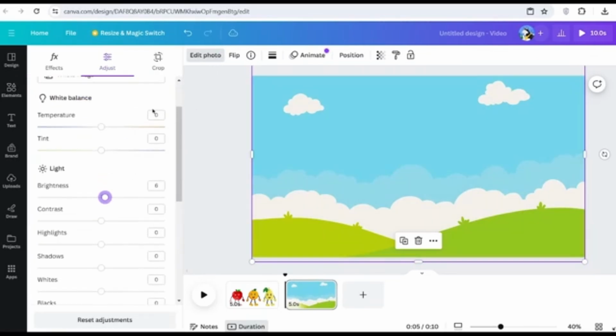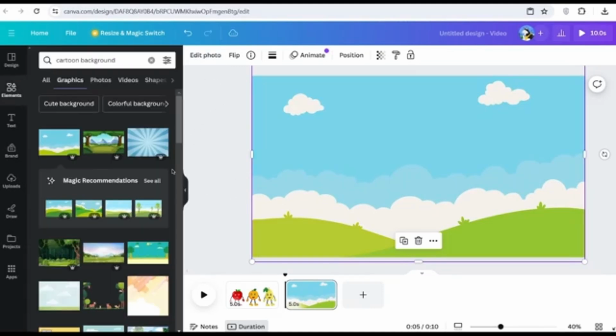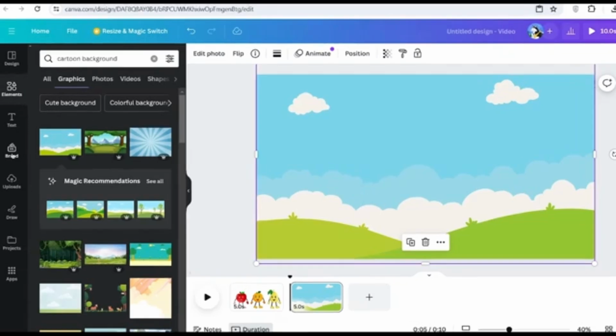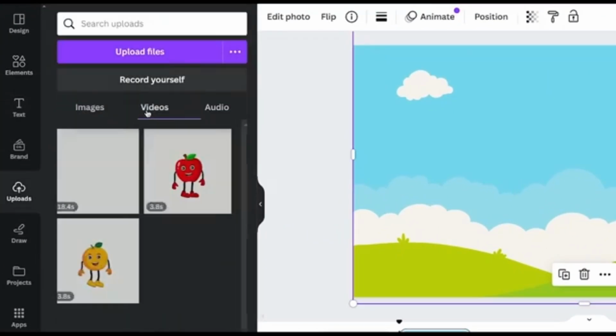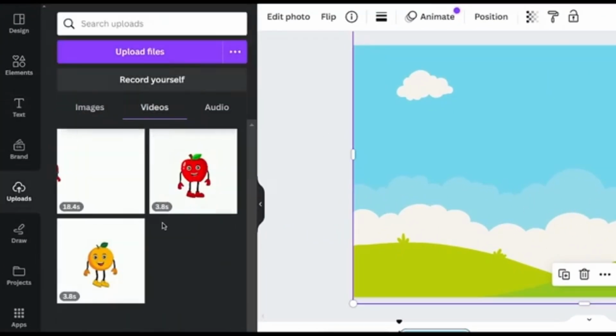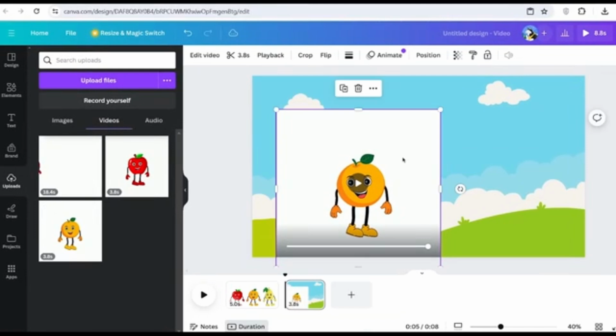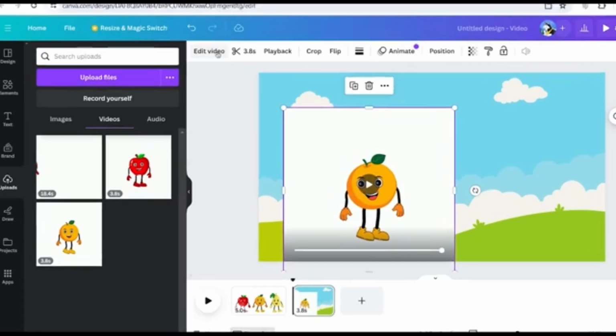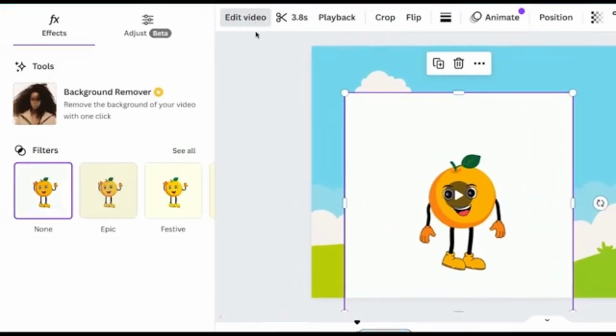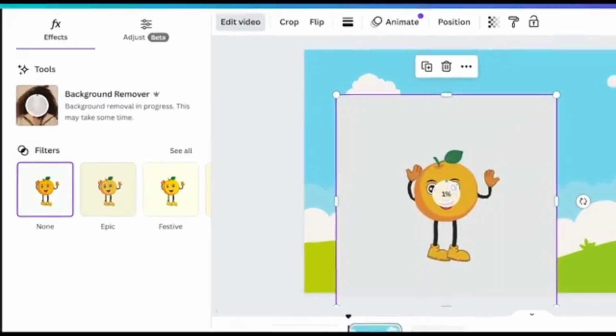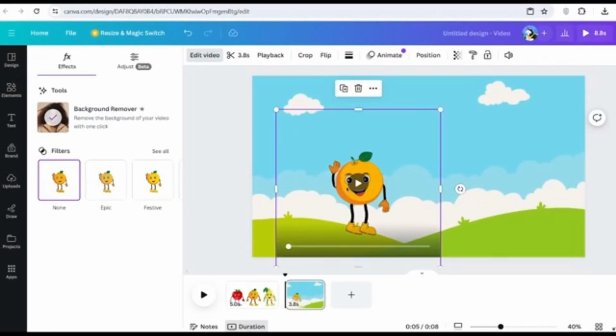So now that you have the background, you can now begin generating the actual scene. In order to do this, you want to first add in your character. So you're going to come on over to Uploads, and then go to Videos, and then select the animation that you want. Then you're simply going to click onto it, and then you simply adjust the sizing of what you want it to be in your animation. Now, as you can see, we can't just use it like this. It has this white background, so we need to get rid of it. In order to get rid of it, you simply want to click onto where it says Edit Video, and then click Background Remover. And Canva automatically removes the background for us.